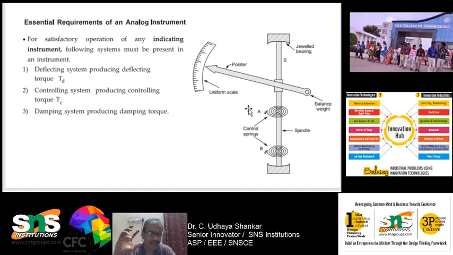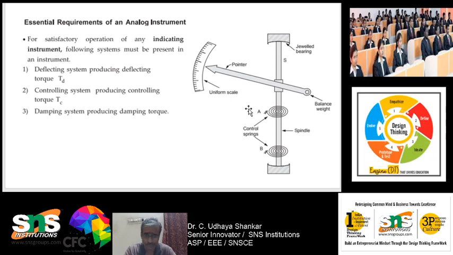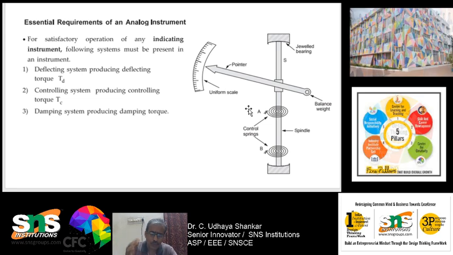So what are the definitions for this deflecting torque? What do you mean by deflecting torque? Deflecting torque is nothing but the torque that is required to move the pointer from 0. So from 0, that particular pointer has to move. That is called deflecting. It has to deflect from 0 to some other place. That is called the deflecting torque. What it does is convert the electrical energy to a mechanical force. Okay, that is called the deflecting torque.